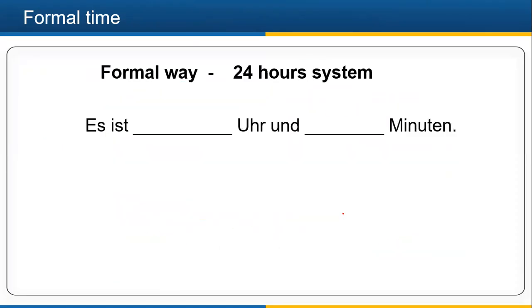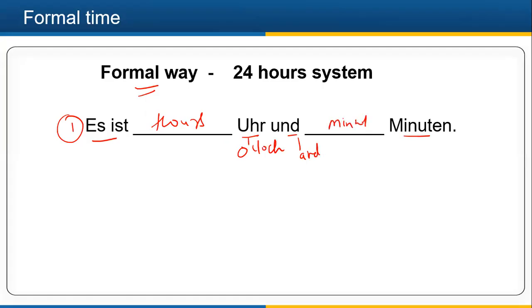The third difference between formal and informal time is that here we have just one structure: Es ist, then a blank for hours, Uhr is o'clock, und is and, Minuten, and here I write the minutes. So hours come first and then minutes.